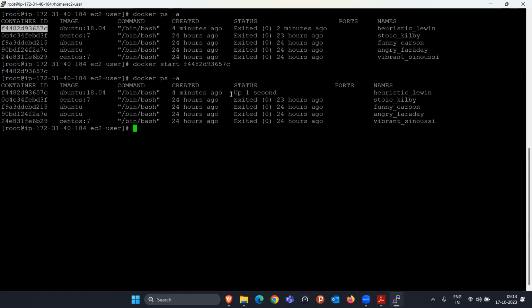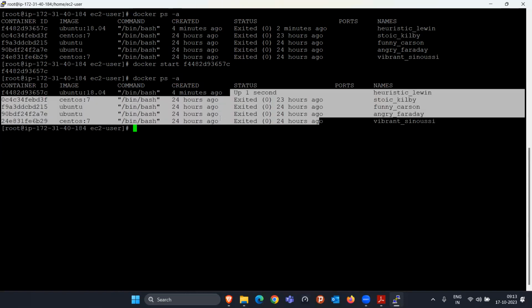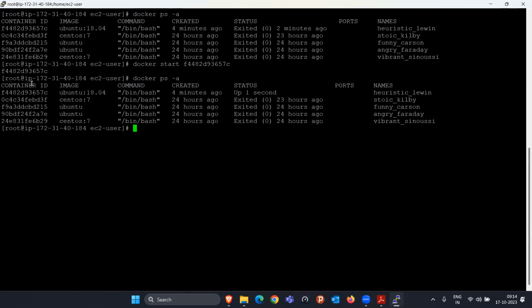So see, this got started. Similarly, if I have to start all five, I have to type the command docker start with this container ID, then this container ID, and so on. If there are 100 containers and I want to start all of them in a single go, it is really difficult to type docker start with each container ID like that.